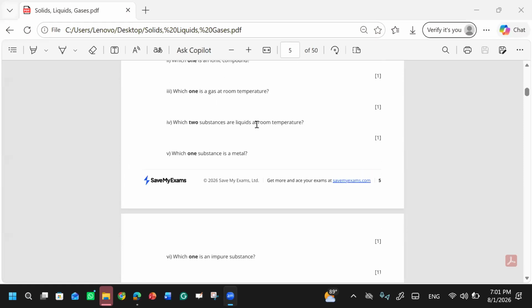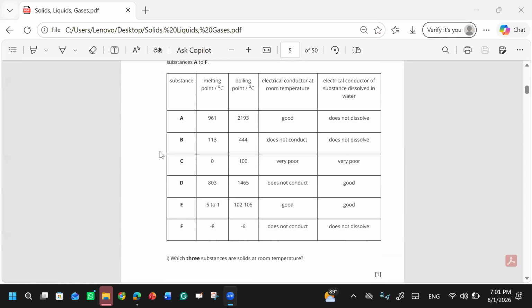Which two substances are liquid at room temperature? C and E, because the melting points are below 25 and the boiling points are above 25. So it's below room temperature, but the boiling point is above room temperature. They are melting at negative temperatures, right? Okay.